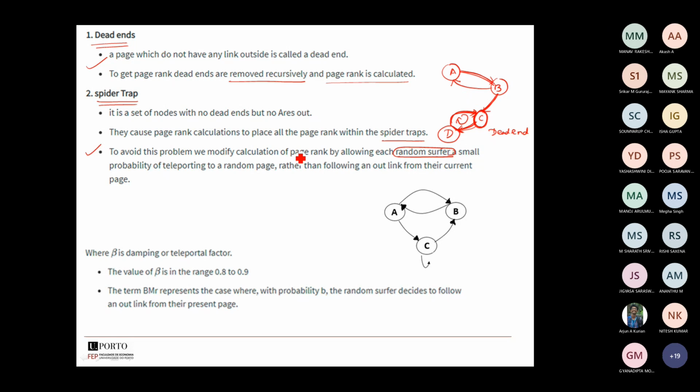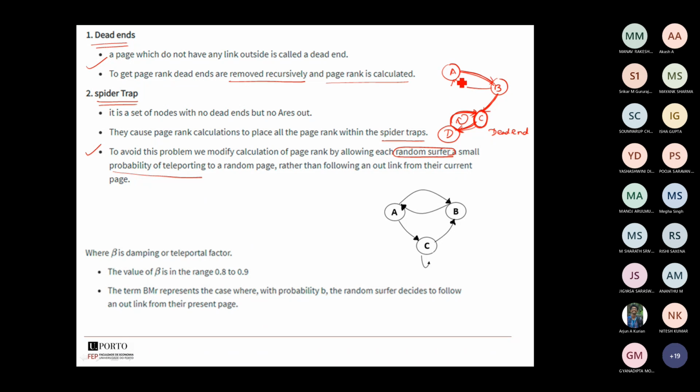So we'll go for this random surfer model. Here they will introduce a small probability value in order to avoid this dead end and spider trap.